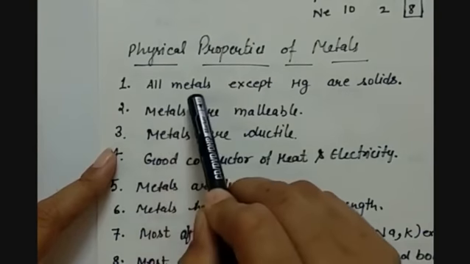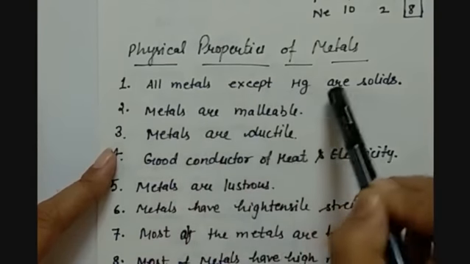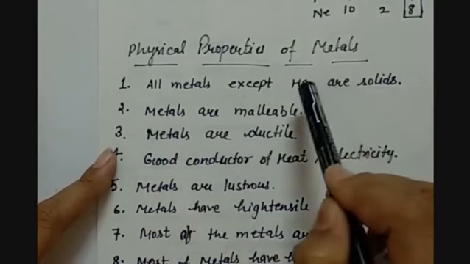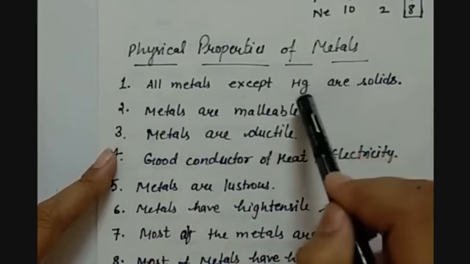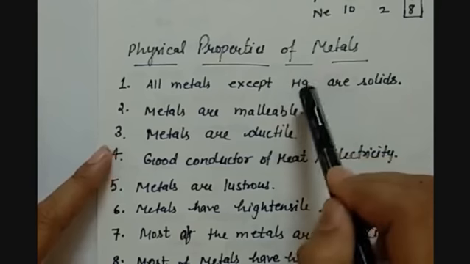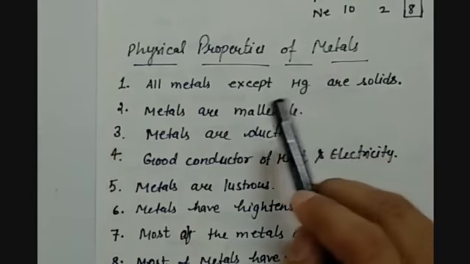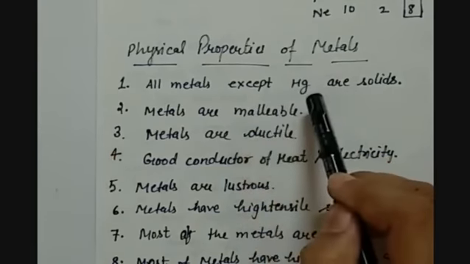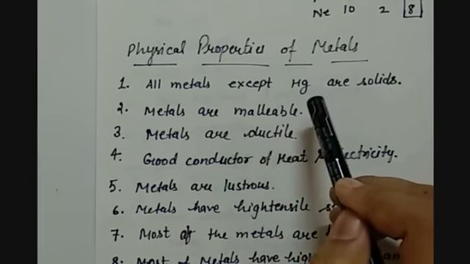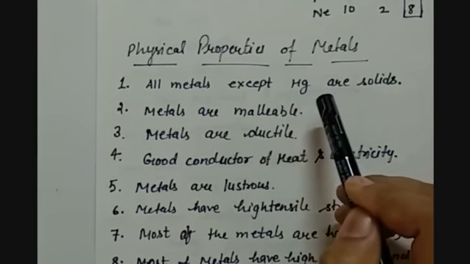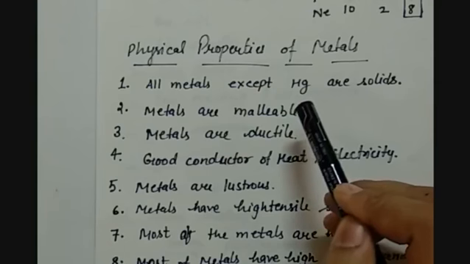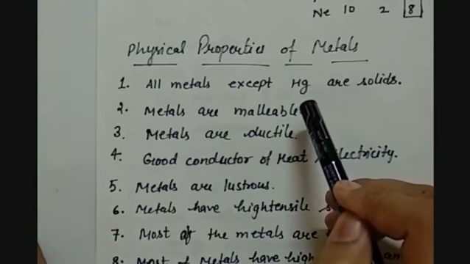All metals except mercury are solids. Mercury is one of the exceptions, that it is liquid at room temperature. Although they are not equally hard, some of the metals are very soft, some of the metals are very hard.